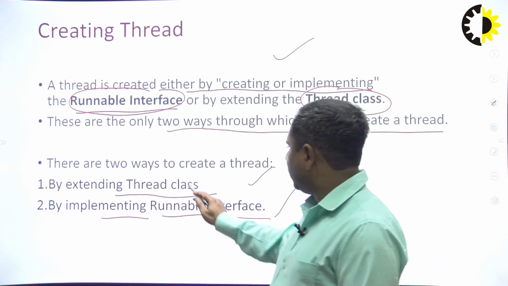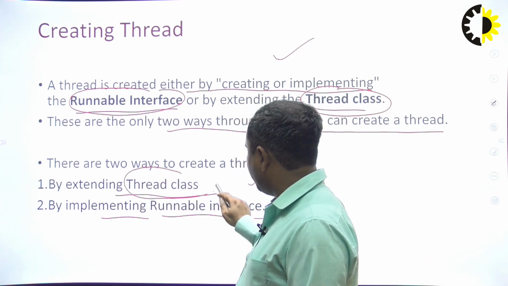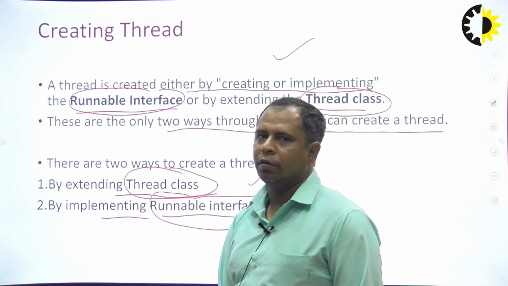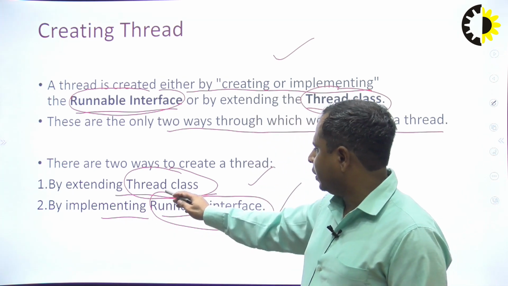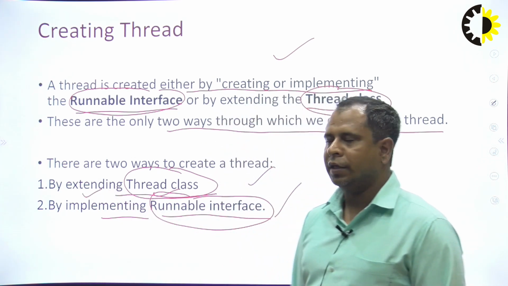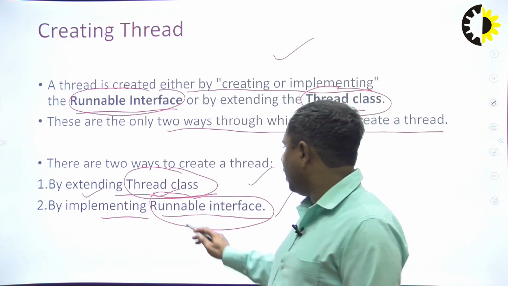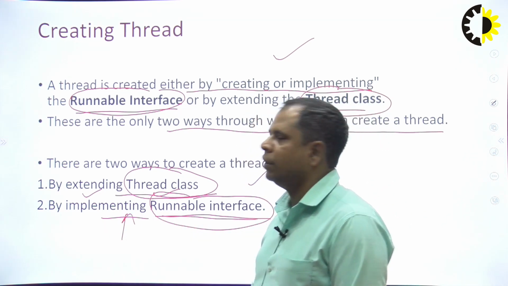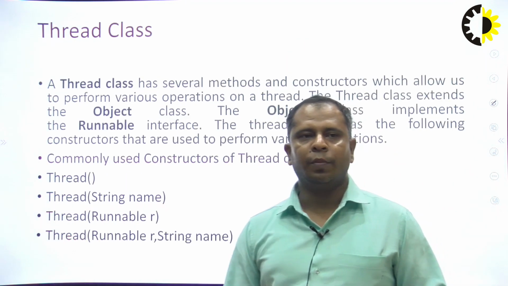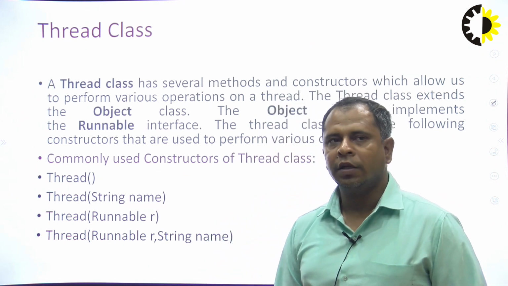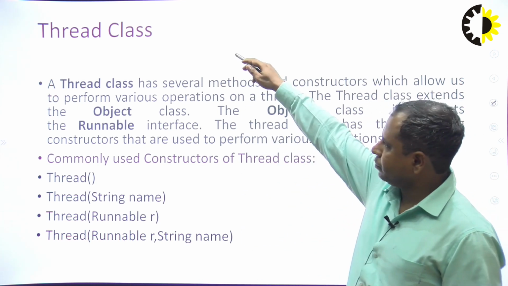The Thread class is provided by Java technology and the Runnable interface is provided by Java technology. So simply we can say that Thread is a class, so we will use the extends keyword, the inheritance technique, and Runnable is an interface, so we will use the implements keyword. Now we will discuss examples of the Thread class and Runnable interface. First, what is the Thread class.